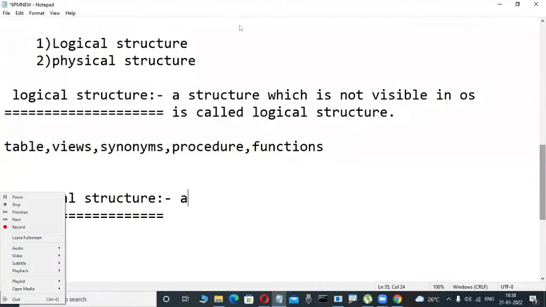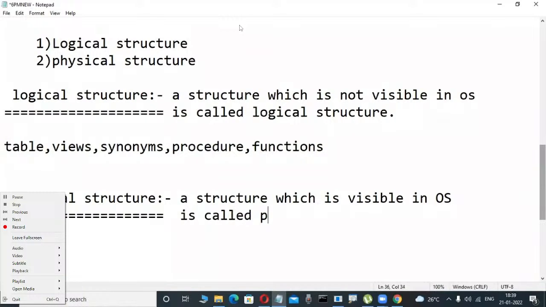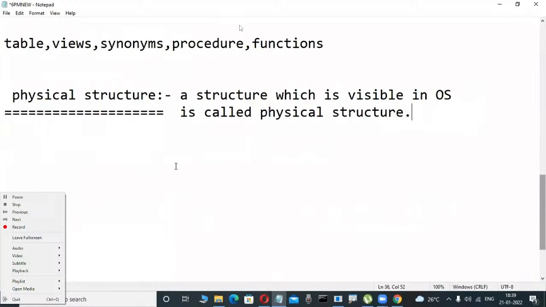Observe here. A structure which is visible in the operating system, in the OS, is called a physical structure. Who are the persons working in this physical structure? It's a big concept. I'm telling only the definitions today, because what a database is, I will tell you the correct definitions. A structure which is visible in the operating system is called a physical structure.